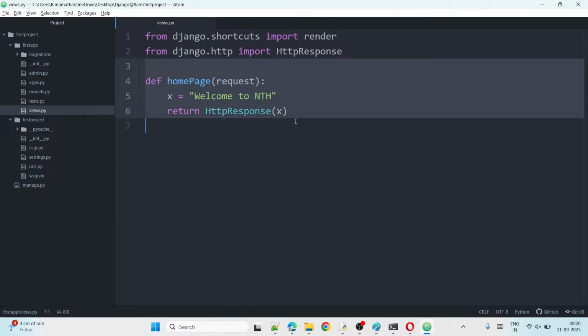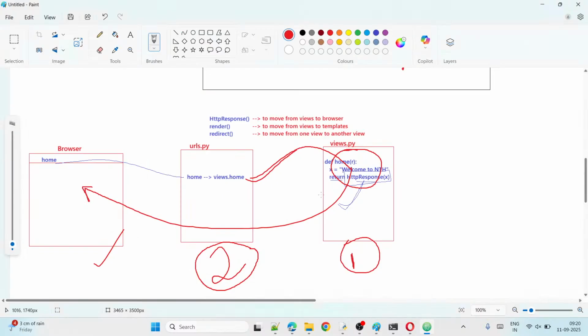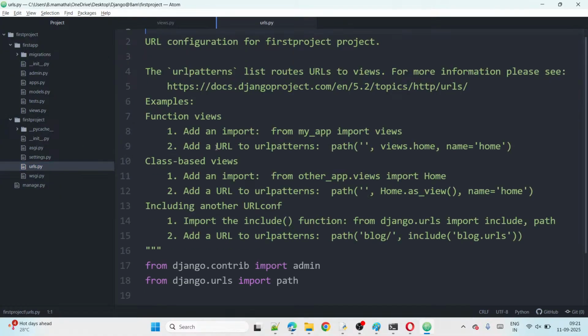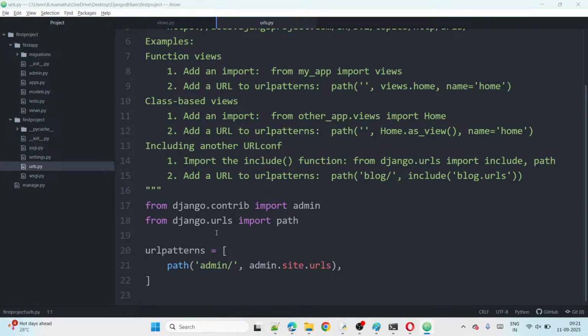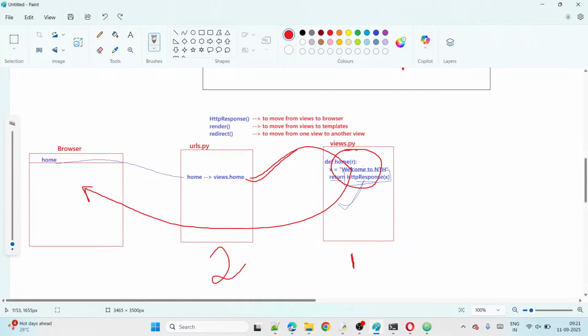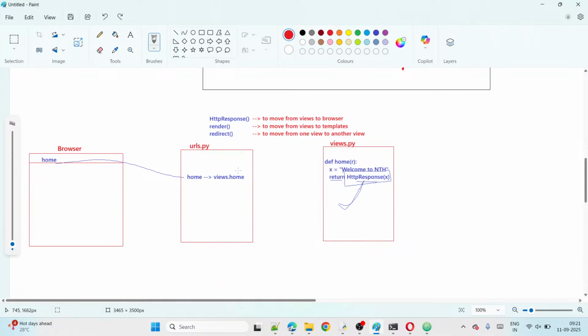Now, my views file is over. Next, the URLs file. Go to the URLs file in the project and come down here. Observe here, we should give the connection, right? This is the URL, and this is the view, which is defined in the views file. That's why we must import it first of all. Import the views here, then you can use it.